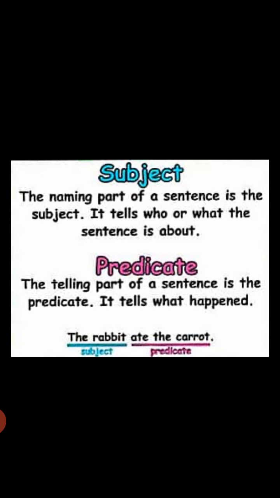And what is predicate? Predicate is very simple, it's just an action. The telling part of a sentence is the predicate. It tells what happened. Like Sita is singing a song.